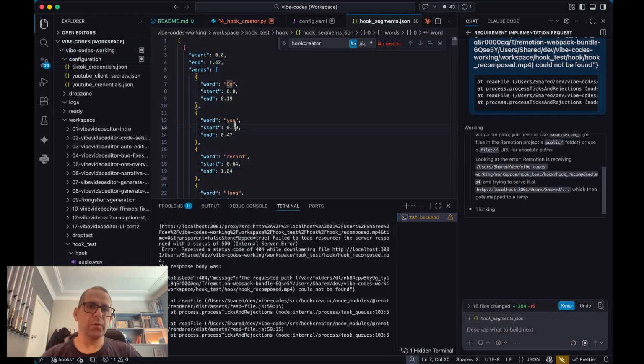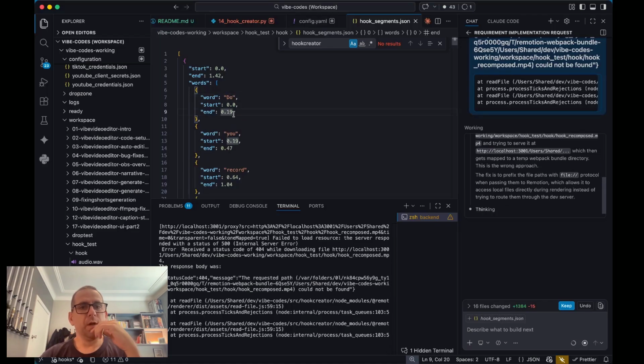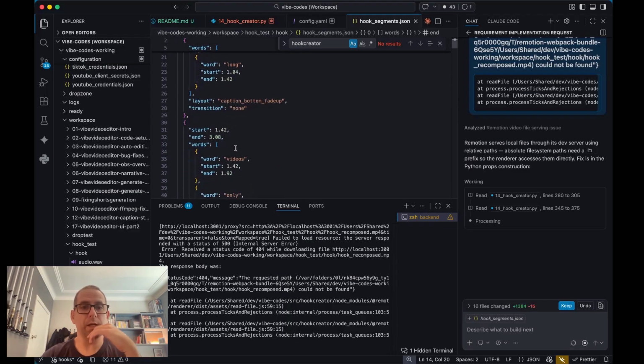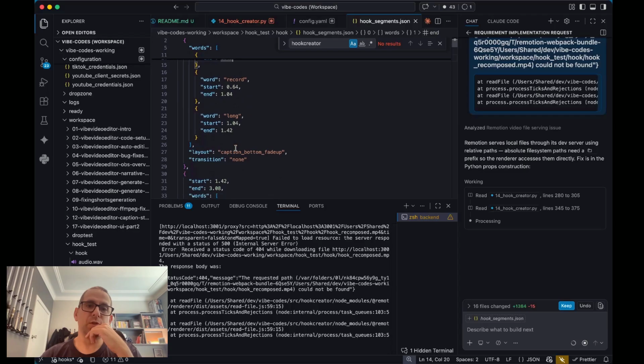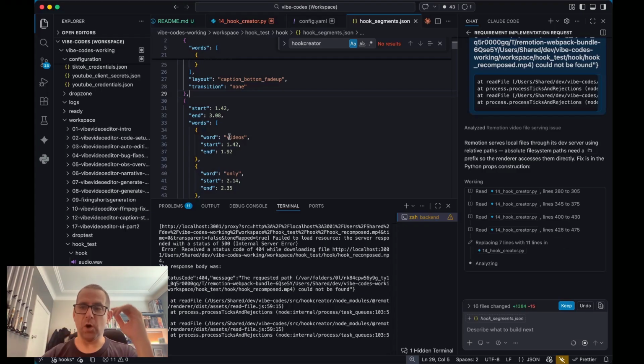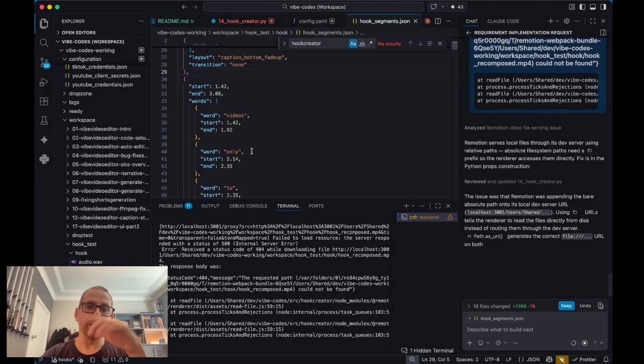So hook says, words, do you record long? This is what it's done. So everything I've said, it's gone right. Do 0.2 seconds, you 0.2 to 0.5 seconds. So it's completely chunked it to the word. And then you can see there, layout, caption bottom, fade up, transition none. So this is like an instruction for how to build the hook with the animations. Once that feeds into Remotion, it'll probably pick the right things and apply them.